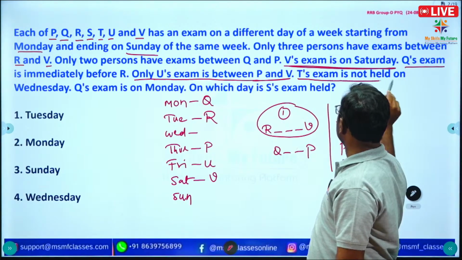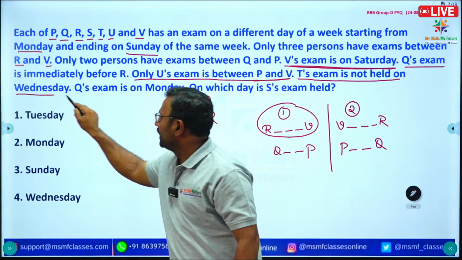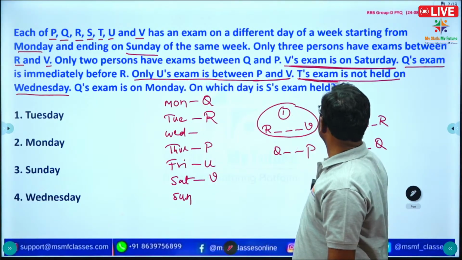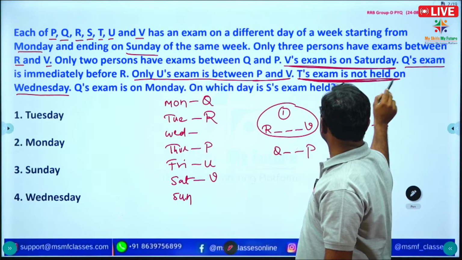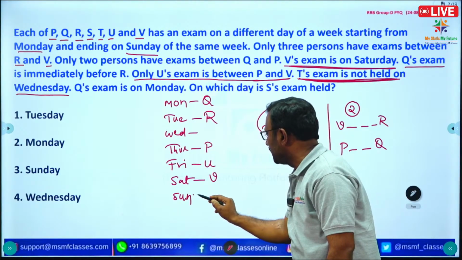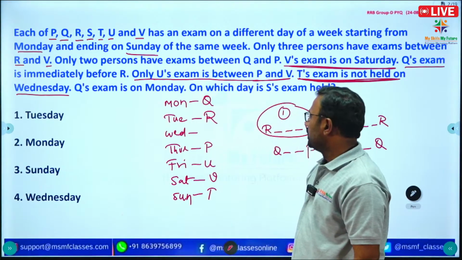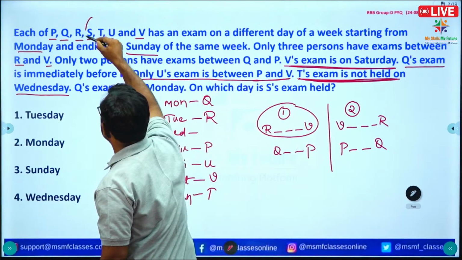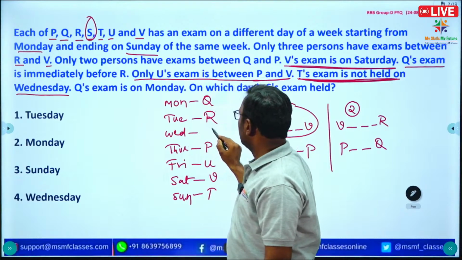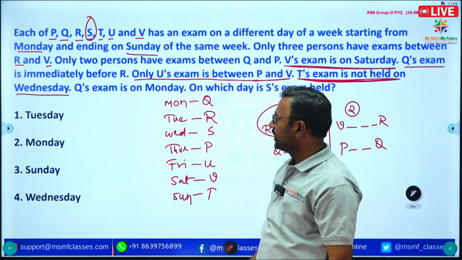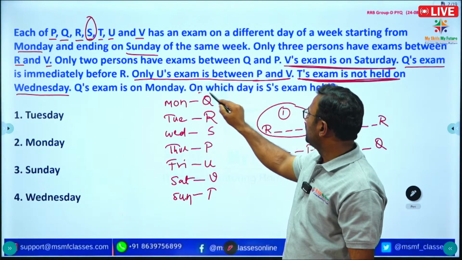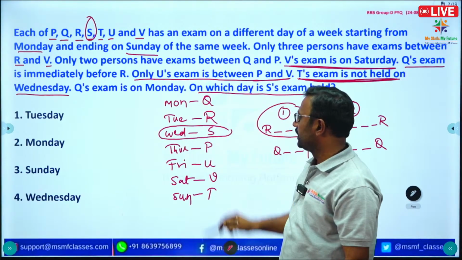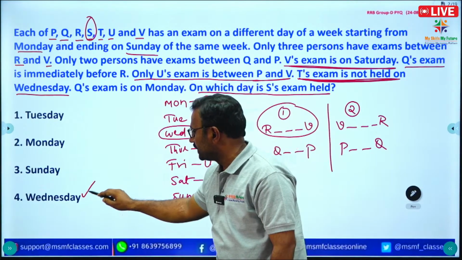T's exam is not held on Wednesday. So, there are two places pending for T. They have given the information that T's exam is not held on Wednesday, which means T's exam is held on Sunday. So, only one day is pending and we have only one alphabet, that is S. So, we can fill S in the place of Wednesday. What is the question? On which day is S's exam held? So, on Wednesday. Okay. So, option 4 is correct.